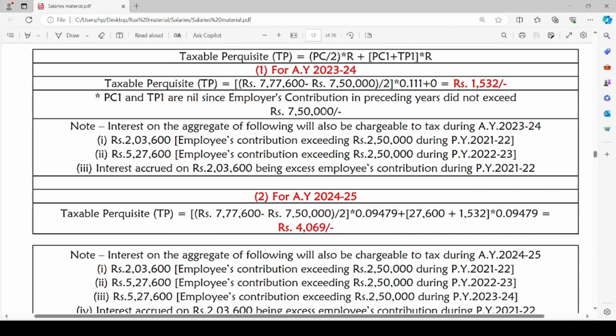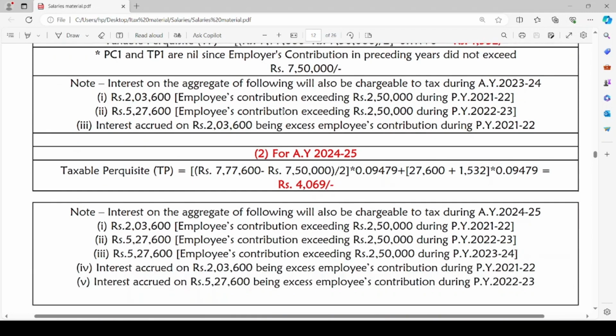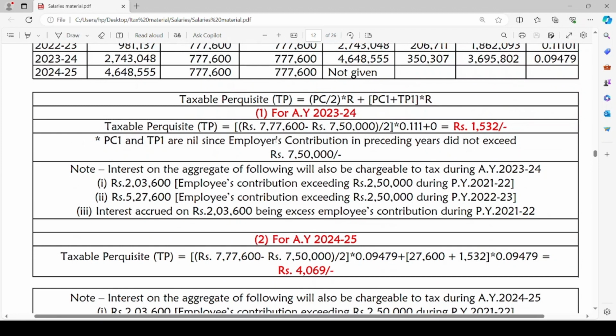In the previous year, the employer contributed 7,77,600. That means 27,600 is the excess contribution by the employer. On such excess contribution, the taxable perquisite earned is rupees 1,532. That we will include here as TP1.